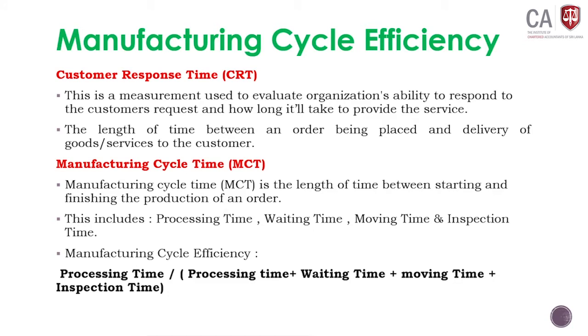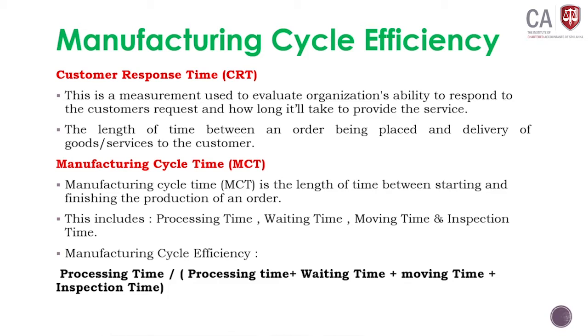Then we will discuss manufacturing cycle efficiency. Manufacturing cycle efficiency means once you receive the order, how long it will take to deliver the order to the customer. If it is close to 1, we are calculating manufacturing cycle time and manufacturing cycle efficiency. If it reaches 1 or is close to 1, that means you are very efficient. Under manufacturing cycle time efficiency, we will discuss customer response time.